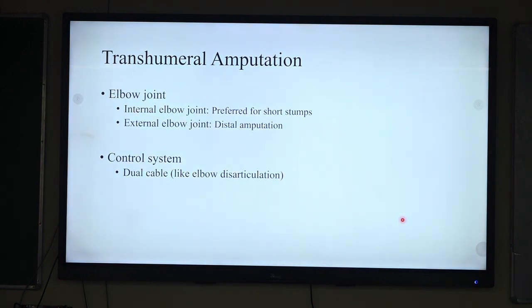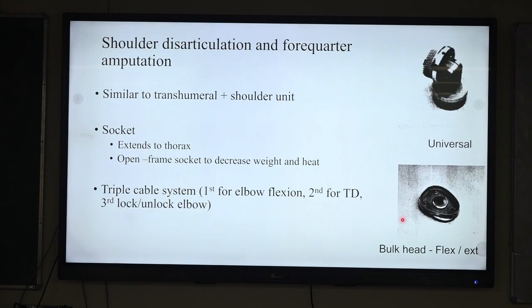Again, for the elbow joint in transhumeral amputation, an internal or external elbow joint may be used depending upon the length of the stump, and a dual cable control system is used, same as in wrist disarticulation.